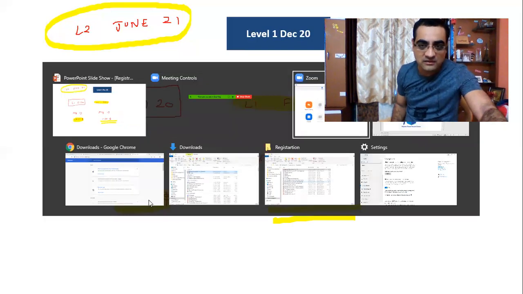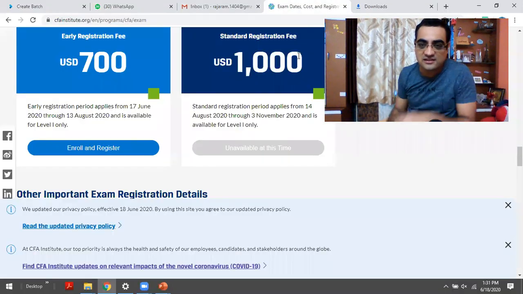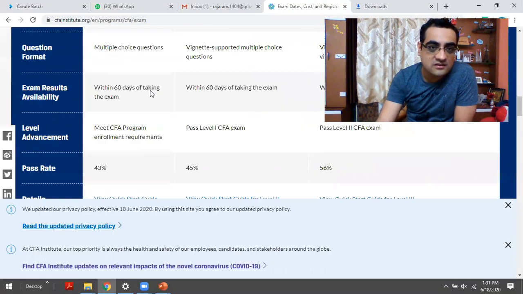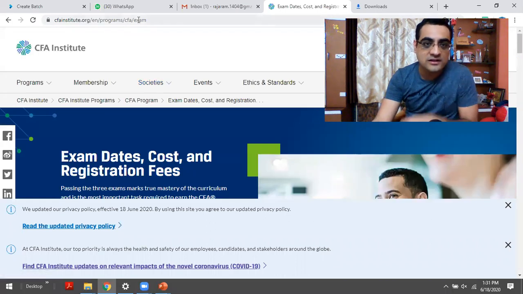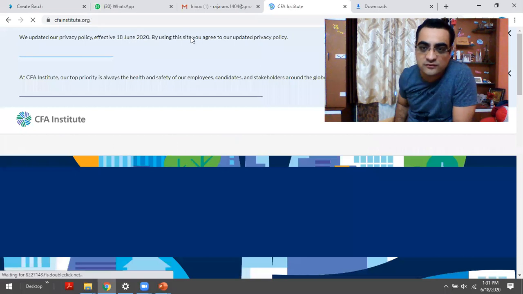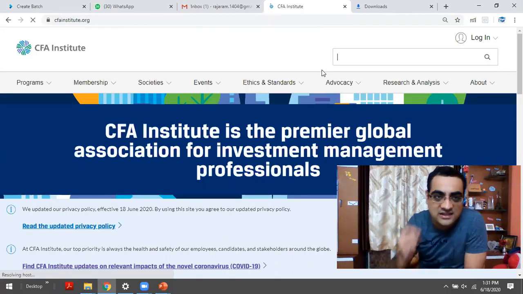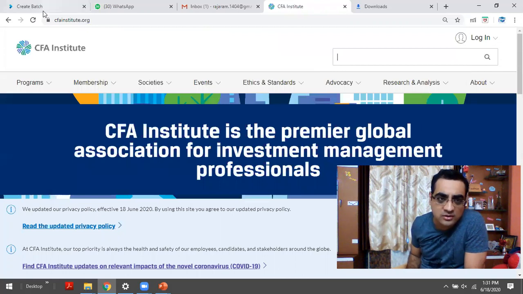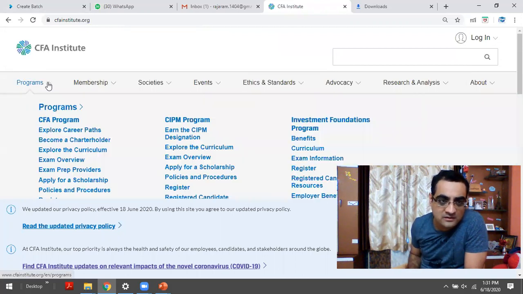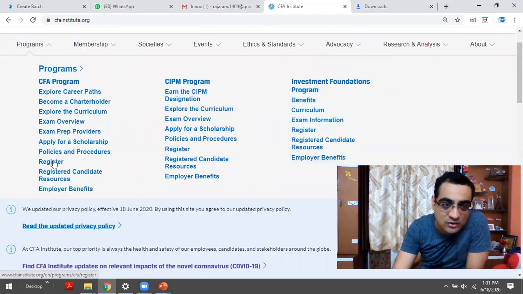So here I am going to the CFA Institute website. Let me just type it from scratch, cfainstitute.org. So that's the CFA Institute website. Let me take myself a little down over here. So what I'm going to do is I'm going to go to program. There's a small arrow below the program. And then I'm going to go down and click on this key called register.